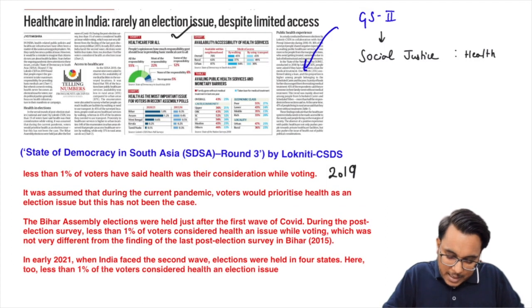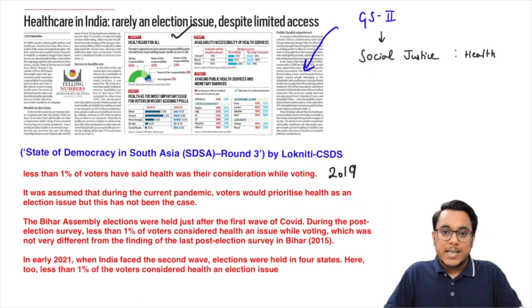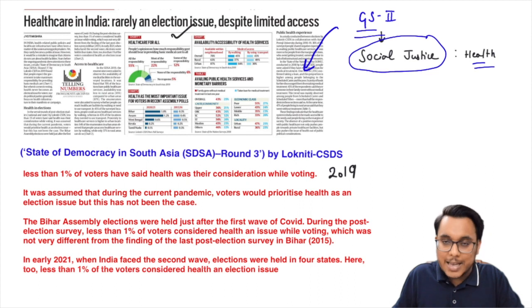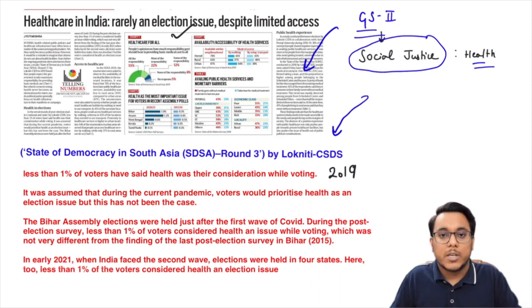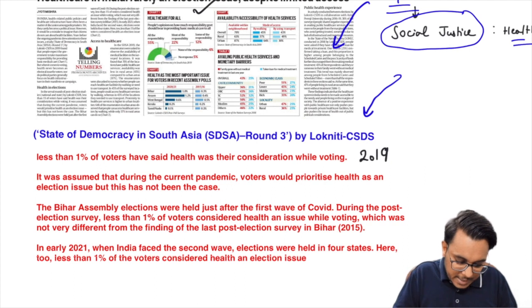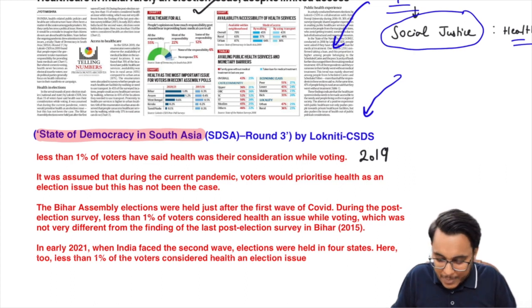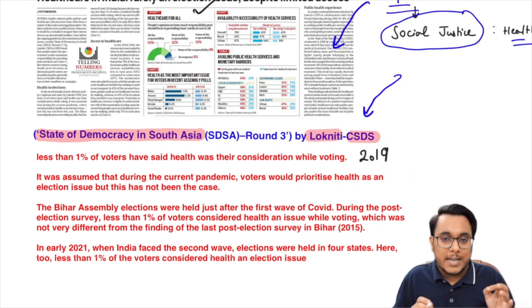Now guys, this article again has been taken up from the Indian Express, the explained section, and it will be important for GS paper number 2 under the topic related to the social justice health. Now guys, here a very good observation has been made, and the data you can directly utilize into your answers on GS as well as onto the essays. Now guys, see what has happened. A study has been conducted, and the study's name is State of Democracy in South Asia, and it has been conducted by the Lok Niti CSDS. Right?